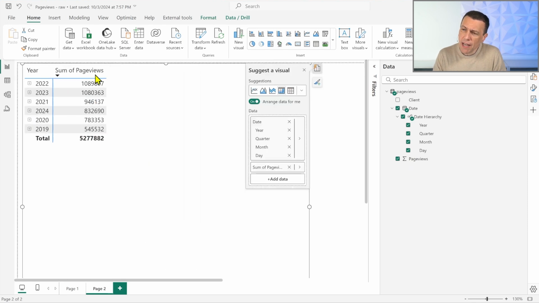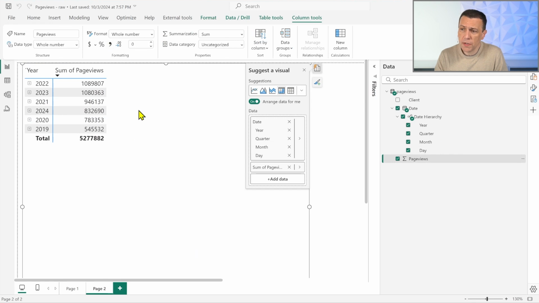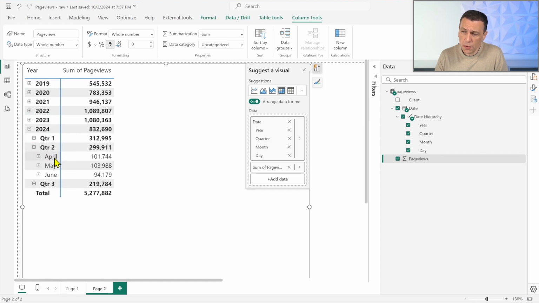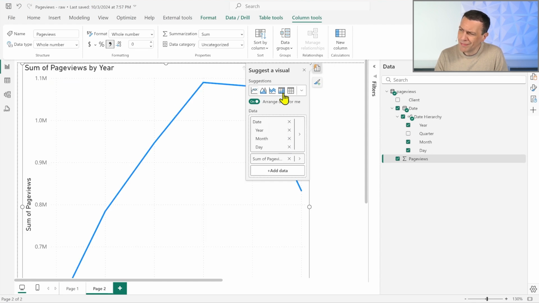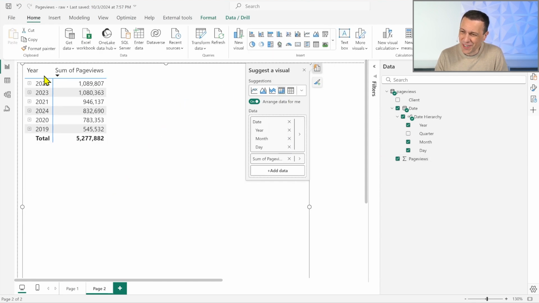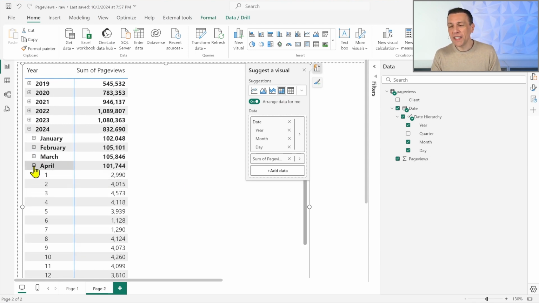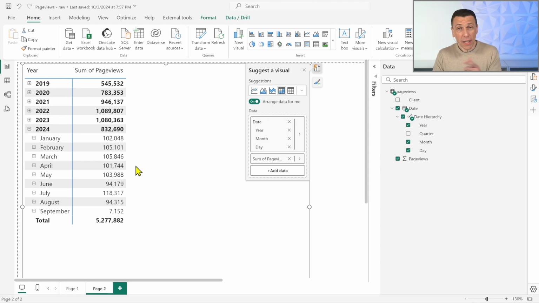So now I have my sum of page views. Let me fix the number so that we see it in a more readable way. And actually I want to sort by year. I want to see 2024, quarter 2, and April. I can get rid of the quarter because I just want to see the month. Sorry for this, Power BI decides that it doesn't like my visualization, and I can see the value of April. So now my goal is to display the year-over-year percentage.